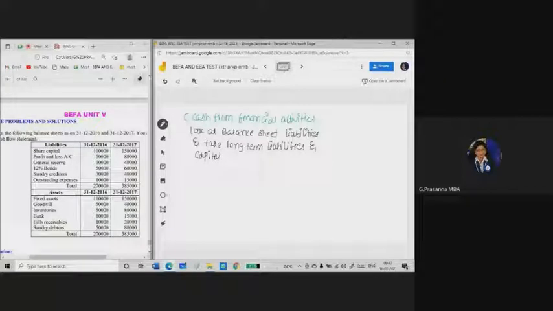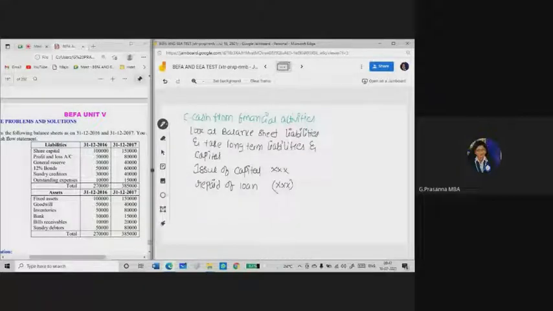So if any liability or capital is increasing, I will write it as issue of capital. If any liability is decreasing, like your capital is decreasing, or a liability like a loan, repayment of a loan, I will write it as repaid if it is decreasing because I'm paying the loan. So if a liability or capital is increasing, it means issue. If a liability or capital is decreasing, it means it is repaid.